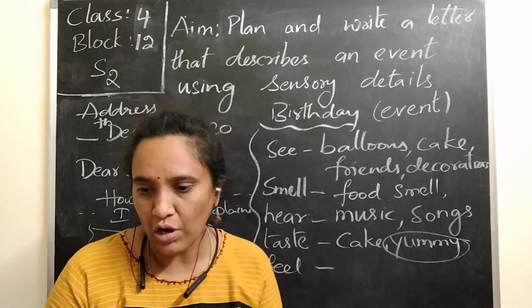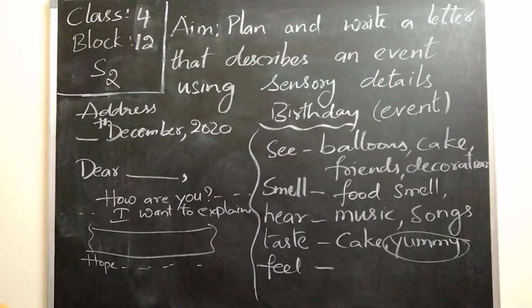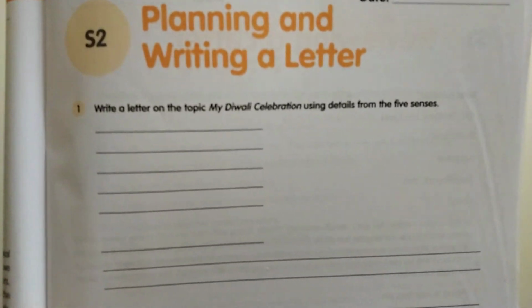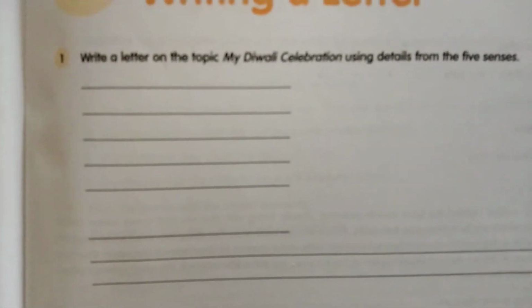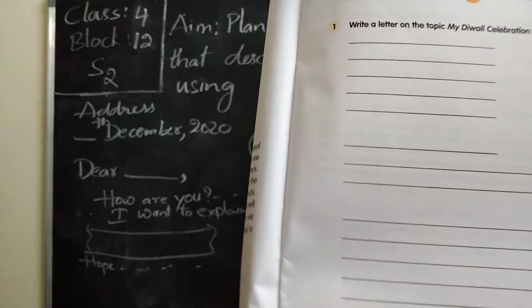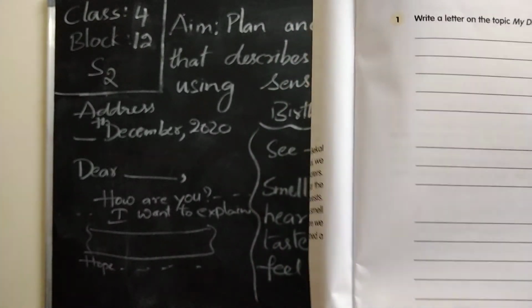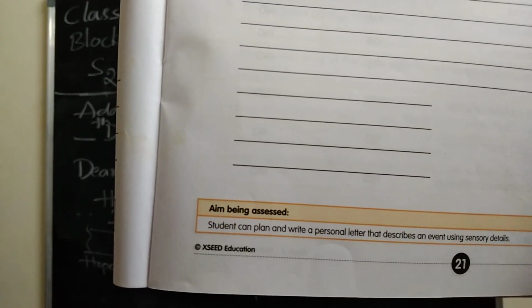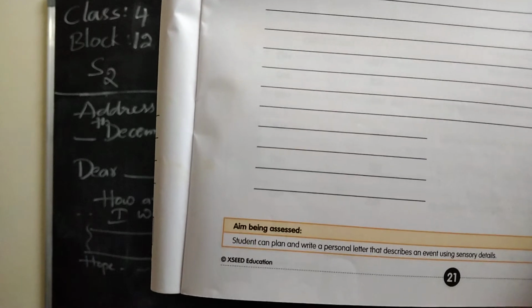Let us see the volume, page number 21, where we are planning a letter. Write a letter on the topic My Diwali celebration. Here the topic is given: Diwali celebrations, using the details from the 5 senses. Try to complete it accordingly. Just write your address and the date. Lines are left for your date and also the introduction. Then comes the body of the letter, and the ending comes Yours faithfully.